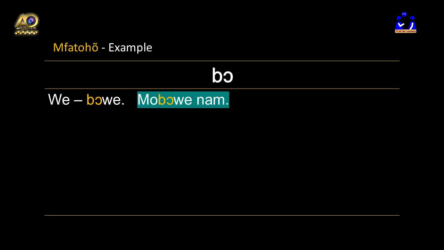Re is the verb, and re means to chew. So we have bori. Bori will chew. So in a simple sentence, we have mobori nam. So you see bo in the middle of the pronoun, that is mo, which is me, and re, that is to chew. So like we have discussed, these prefixes are placed in the middle of the pronoun and the verb, right? Let's look at another example.